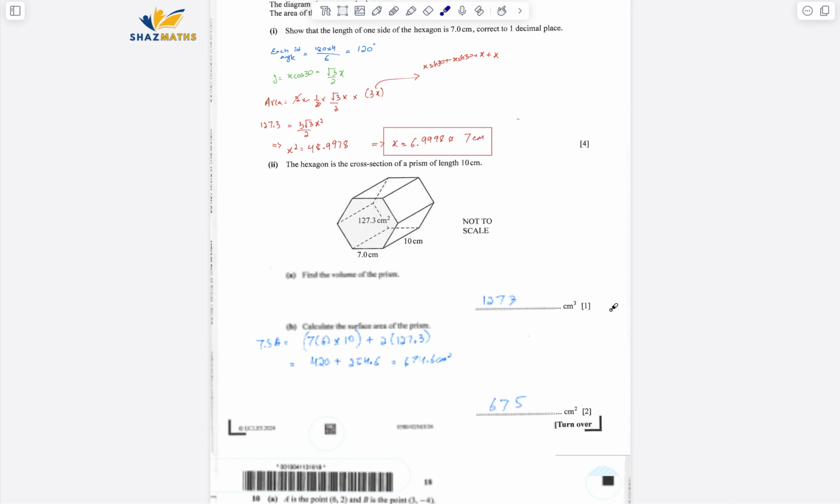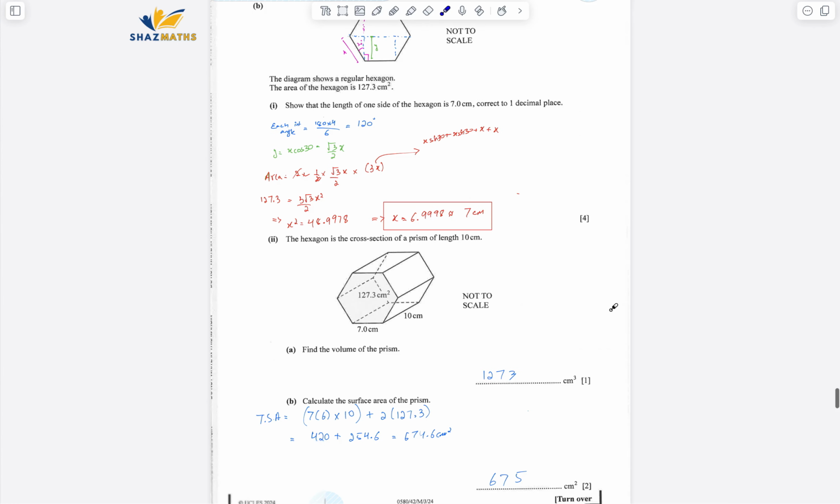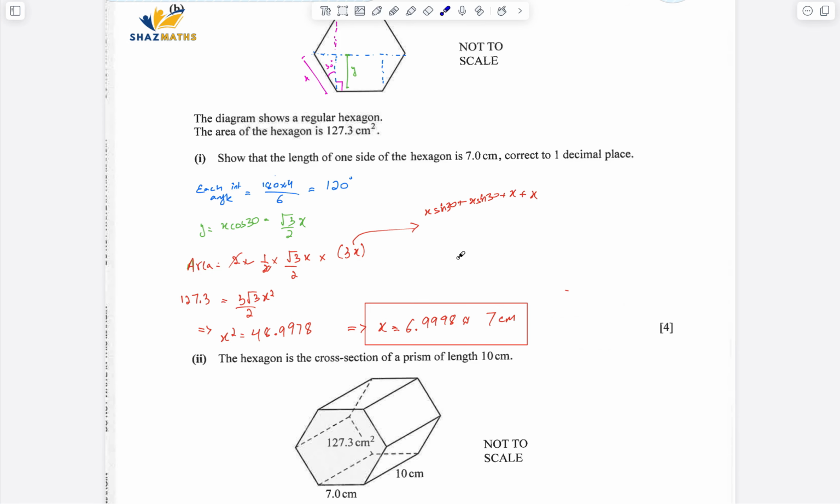I'm going to zoom out again. The hexagon is the cross section of a prism of length 10 centimeters. Alrighty.